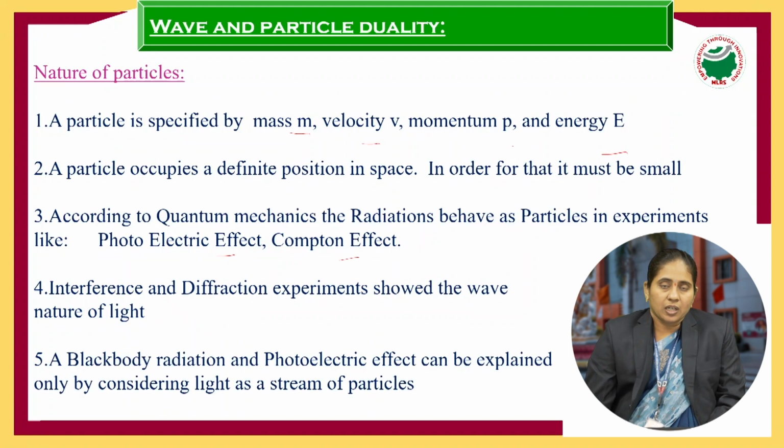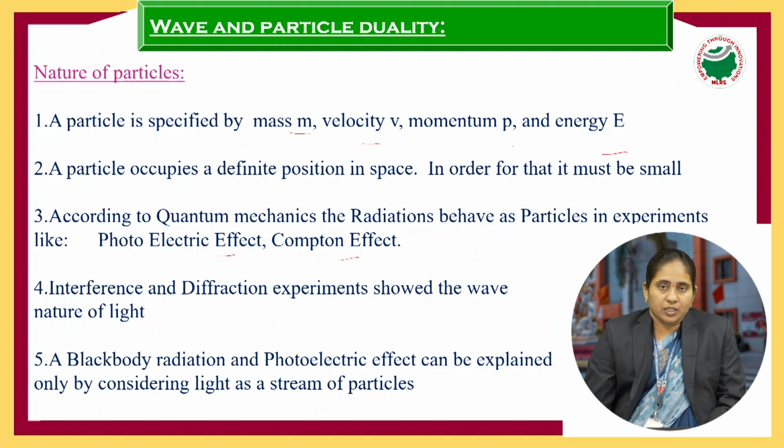Nature of particle. A particle can be located in a particular position. A particle cannot move here and there. It will be located in a particular position. So it has position as well as momentum, mass, velocity. These are the terms which can describe the particle behavior. And the experiments known as the photoelectric effect, black body radiation, and Compton effect describe the particle behavior.